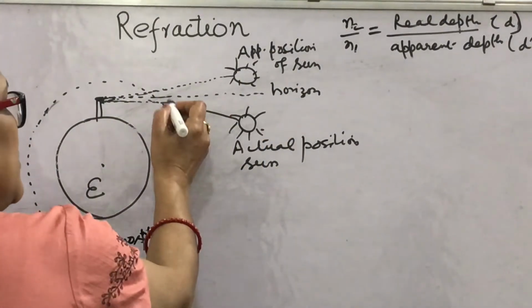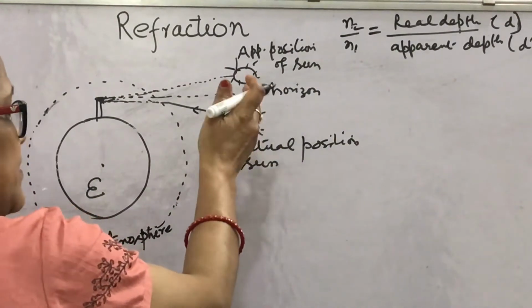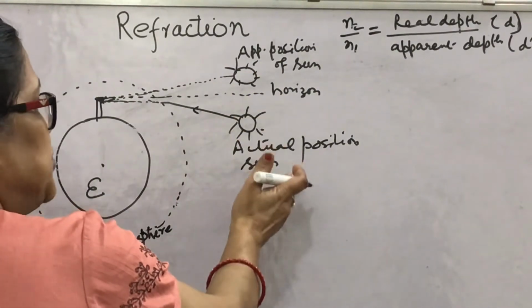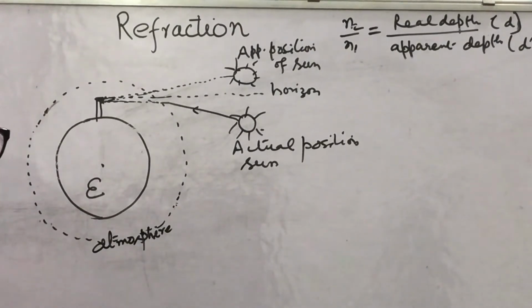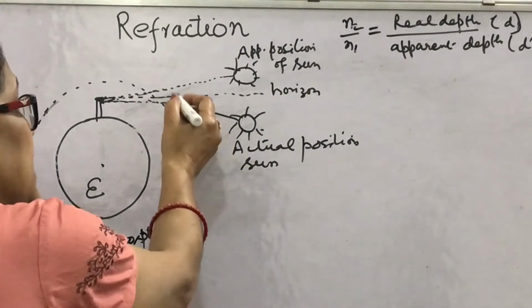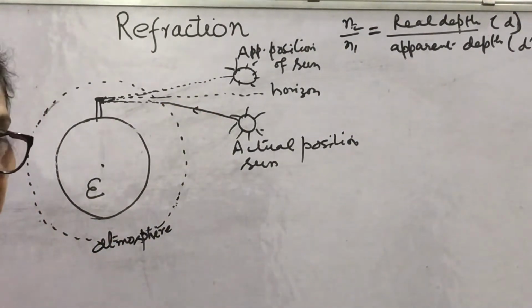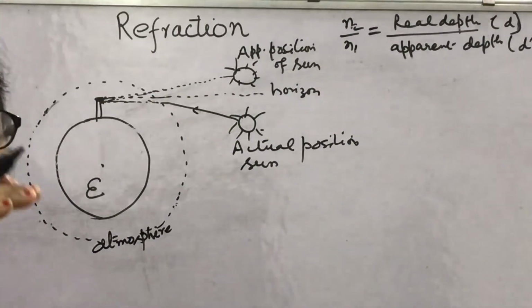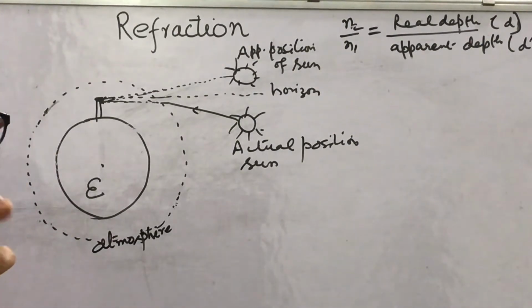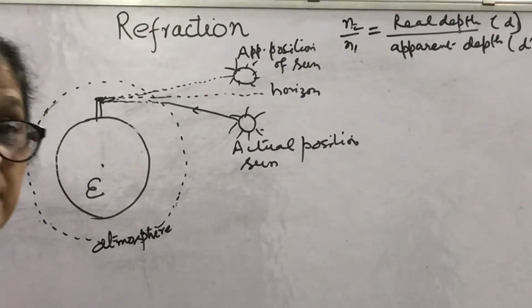And the shift between the actual and apparent position has been observed to be half a degree, equivalent to a time difference of 2 minutes, for the actual and apparent sunrise or the actual and apparent sunset. How has it been calculated?